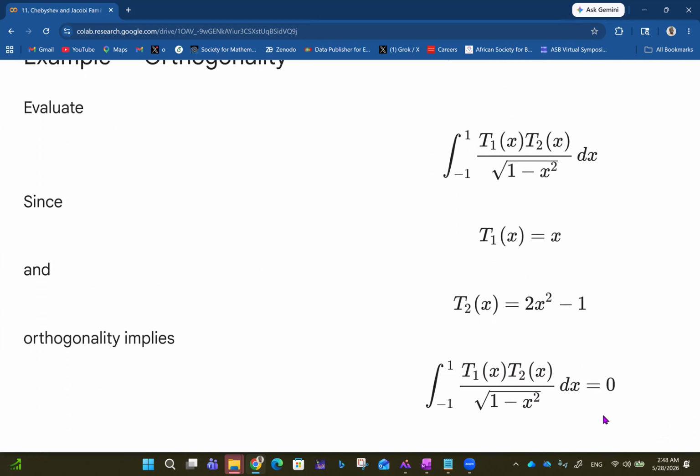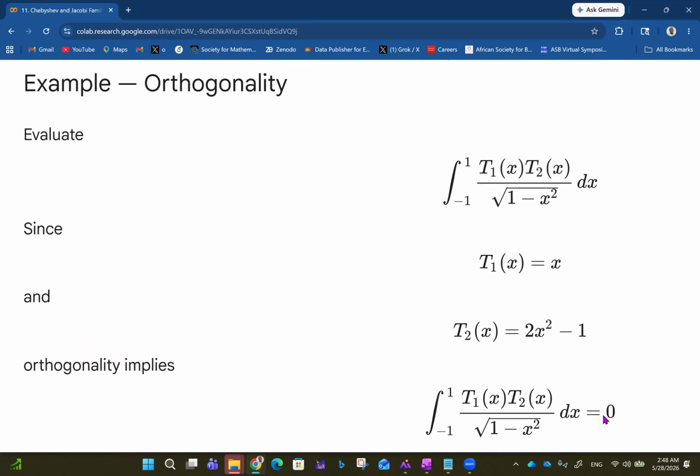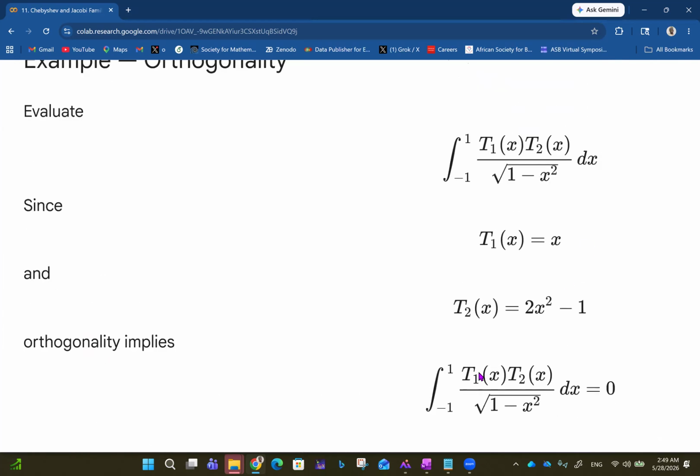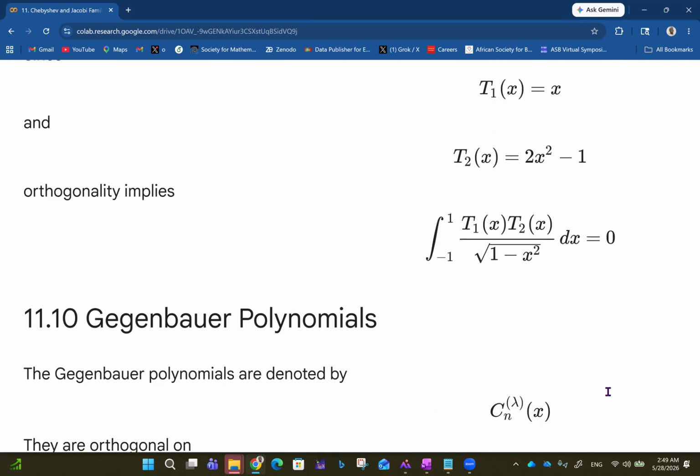Then we have the idea of orthogonality. So you want to evaluate the integral from -1 to 1 of T1 of x, T2 of x, all over the square root of 1 minus x squared dx. Since T1 of x is x and T2 of x is 2x squared minus 1, orthogonality simply implies that if you put all of that together, you get 0. Okay? So it's more like you have x times 2x squared minus 1, and you do all the maths and you're good to go. That gives you 0.